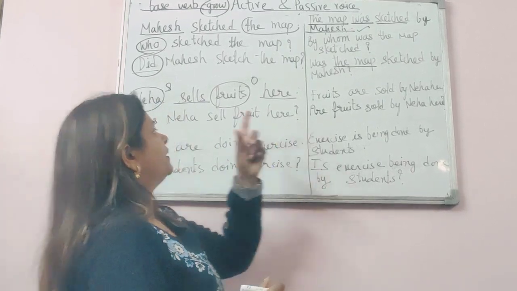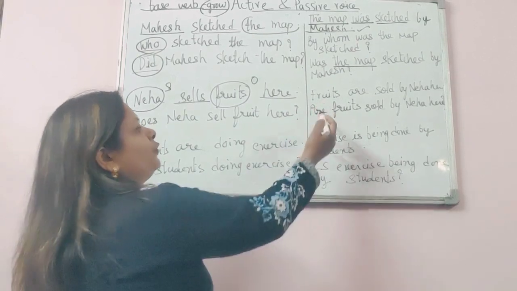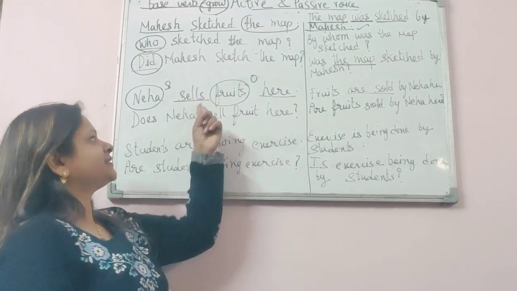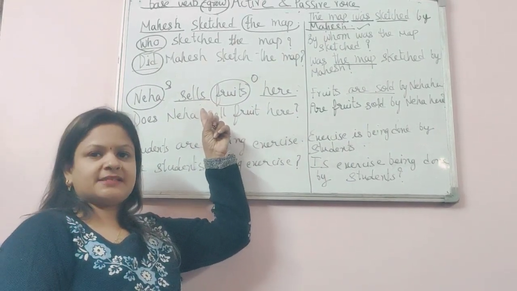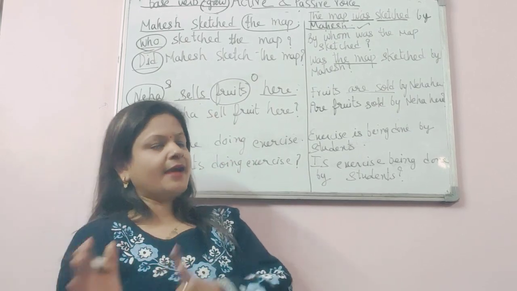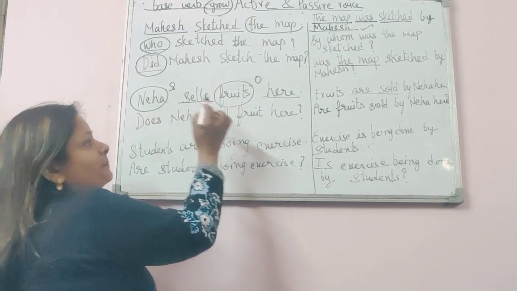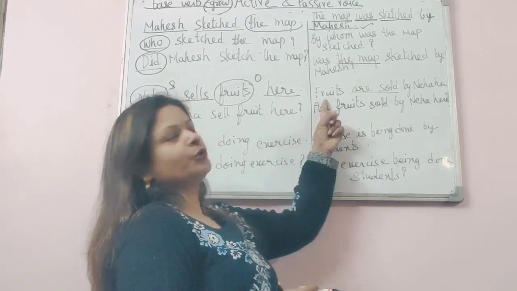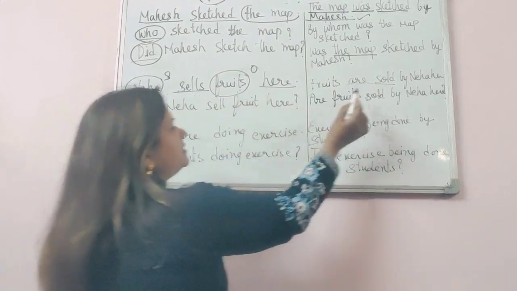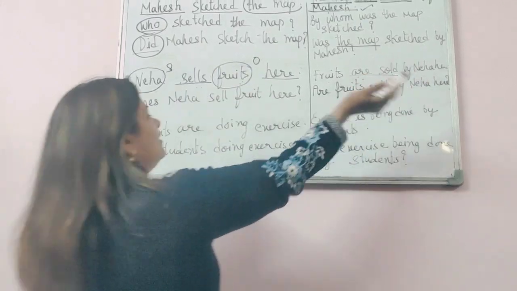Okay, so here fruits will take the position of subject, right? Fruits are sold. I have written are sold. Why? Because sells indicates that it is in simple present tense, and in all the simple present tense we write is, are, and am. And the fruits, Neha was a singular subject, but fruits is our plural subject. So we have written are, and the third form of sell is sold. So fruits are sold by Neha here.